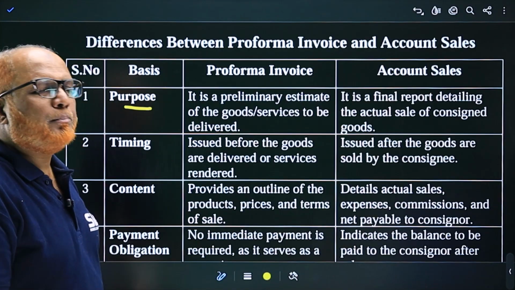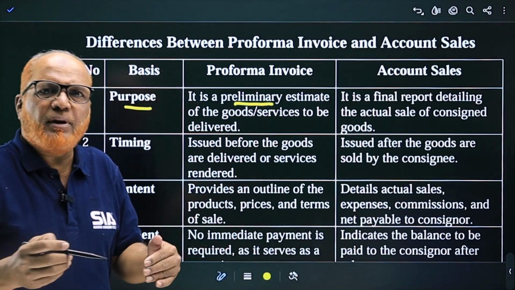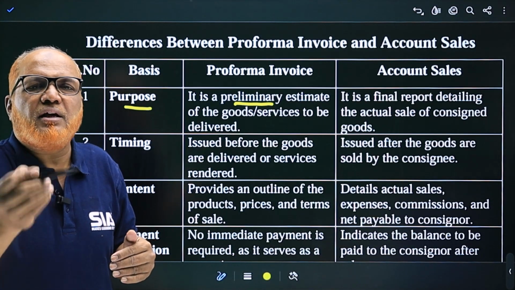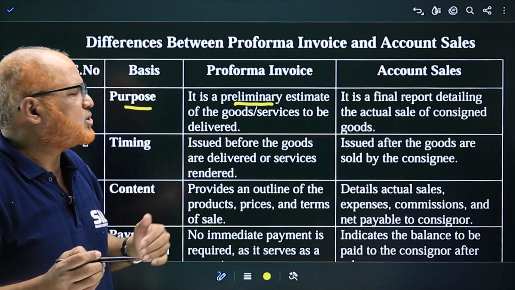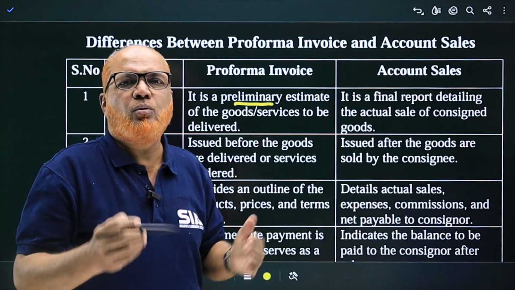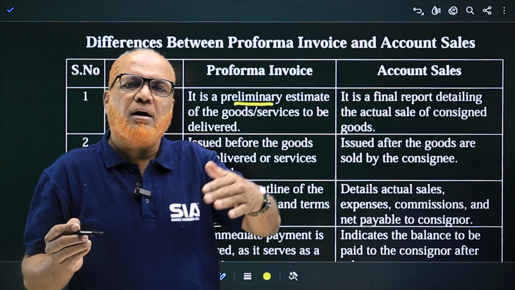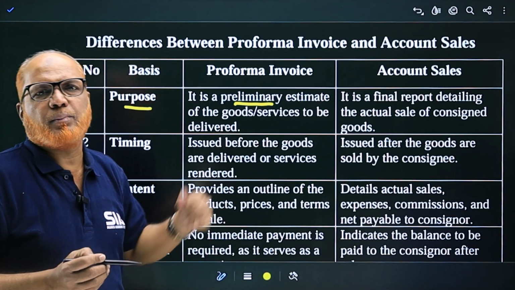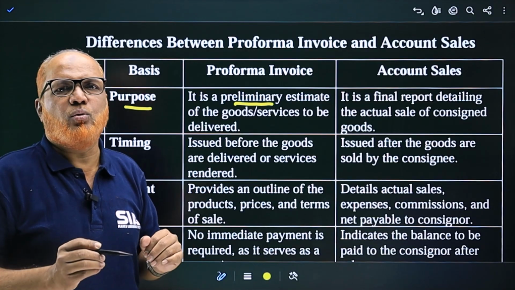Proforma invoice, it's a preliminary estimate. The meaning of preliminary is beforehand, before conducting the transaction. So it's a preliminary estimate of the goods and services to be delivered. Before supplying the goods, before delivering the service, the seller must supply the complete information of the goods to the buyer. That is the purpose, to let the buyer know the details of the goods.